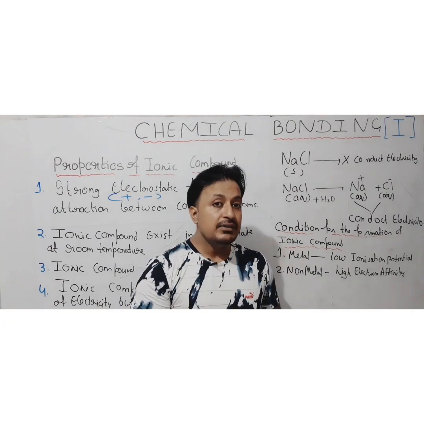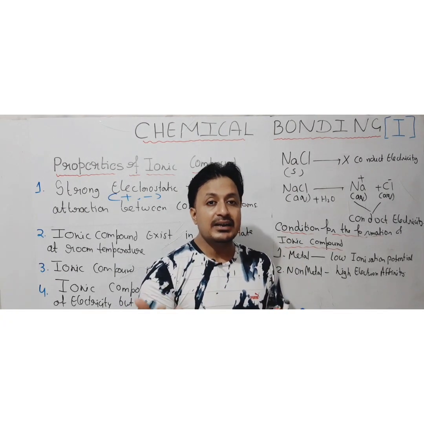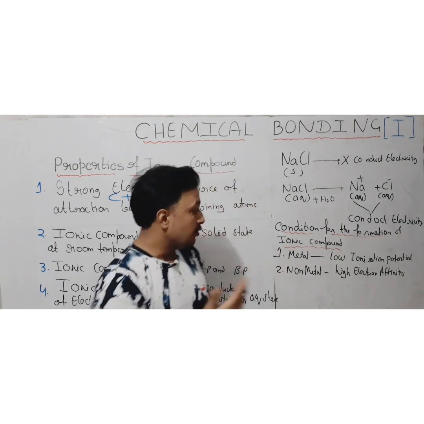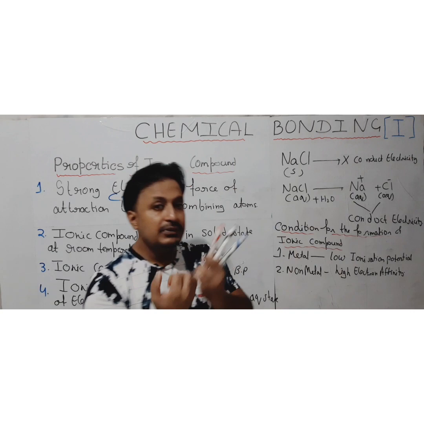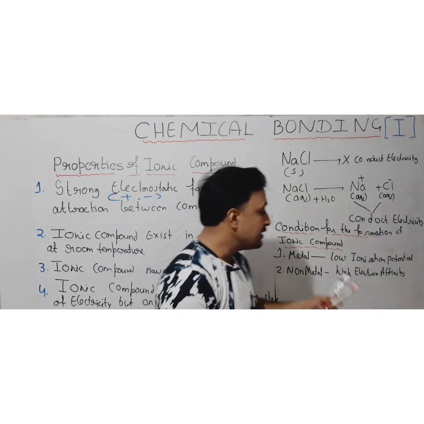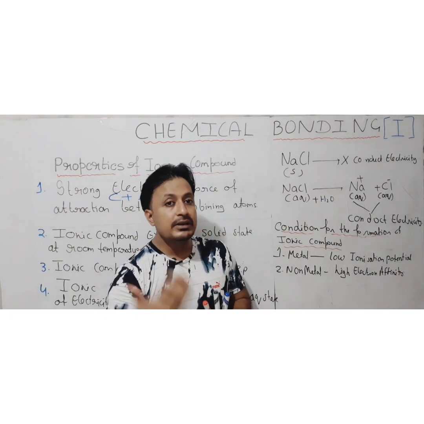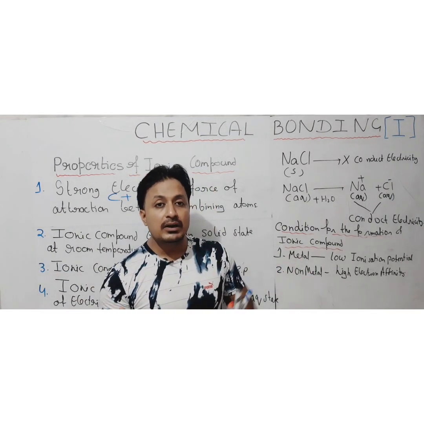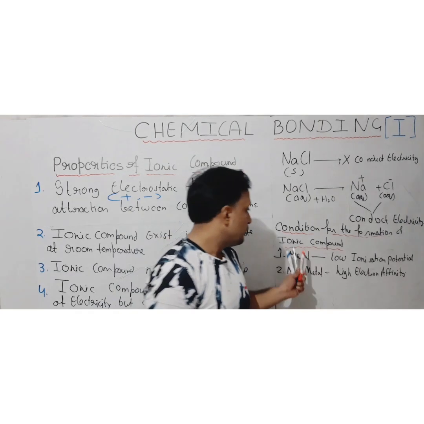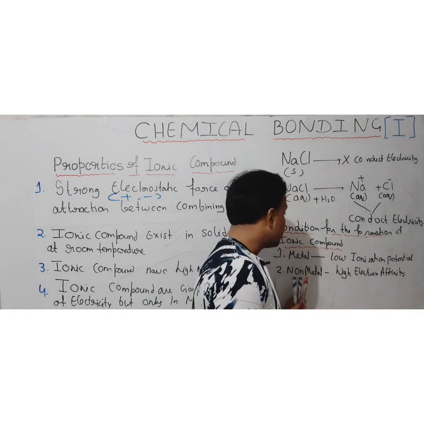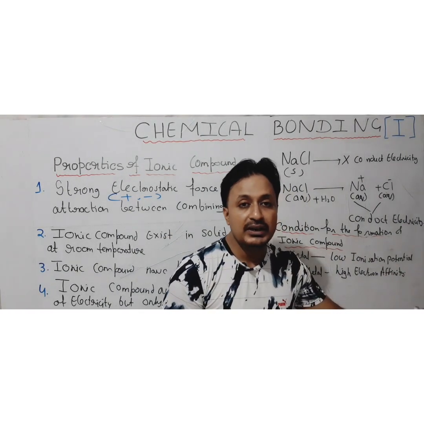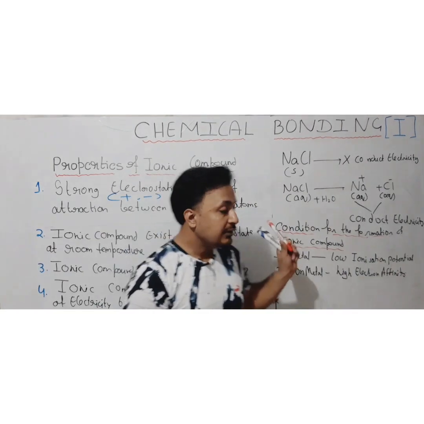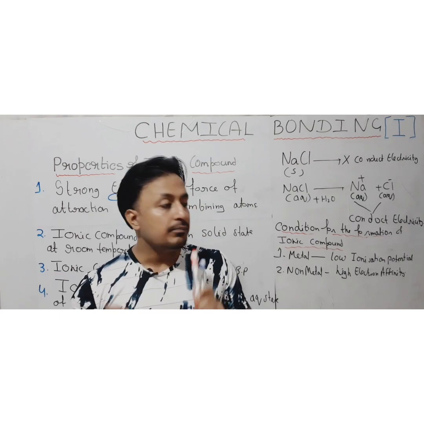Electron affinity means the amount of energy released when an electron is added to an isolated gaseous atom. A non-metal is going to accept the electron, so if it has high electron affinity, it can accept the electron easily. So for the metal and non-metal participating in the formation of an ionic compound, the metal should have low ionization potential and the non-metal should have high electron affinity. Then the ionic compound can be easily formed. So that is all about ionic compounds.